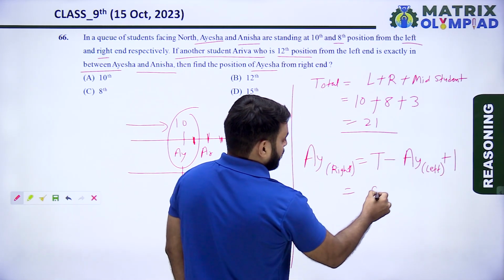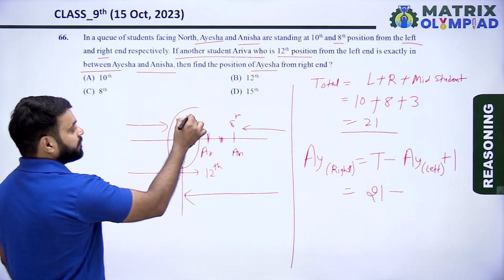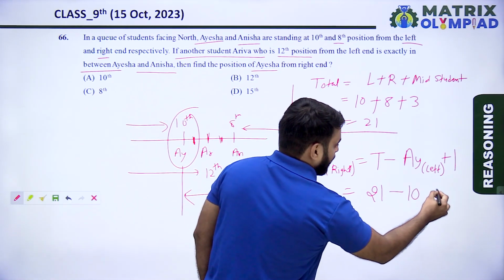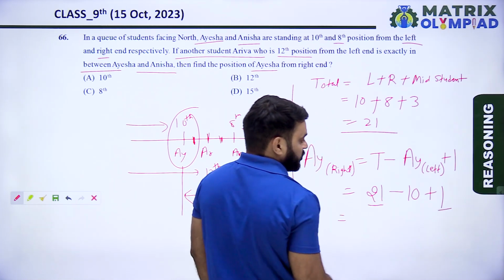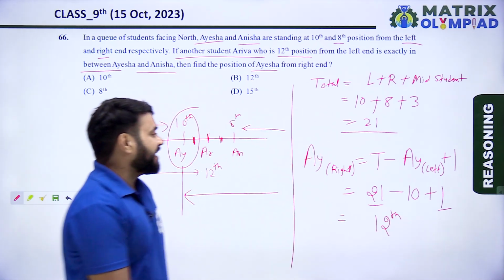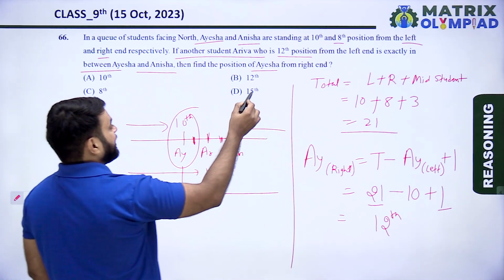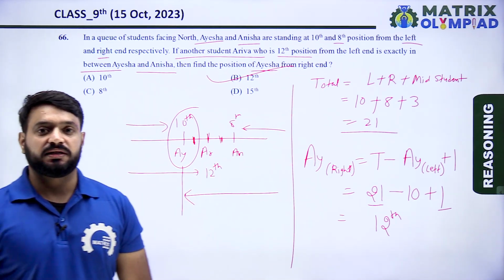So total is 21, minus the position of Aisha from the left, which is 10, plus 1. It means 21 plus 1, which is 22, minus 10. It means 12th position. So Aisha is in the 12th position from the right end. It means option B is the correct answer of this question.